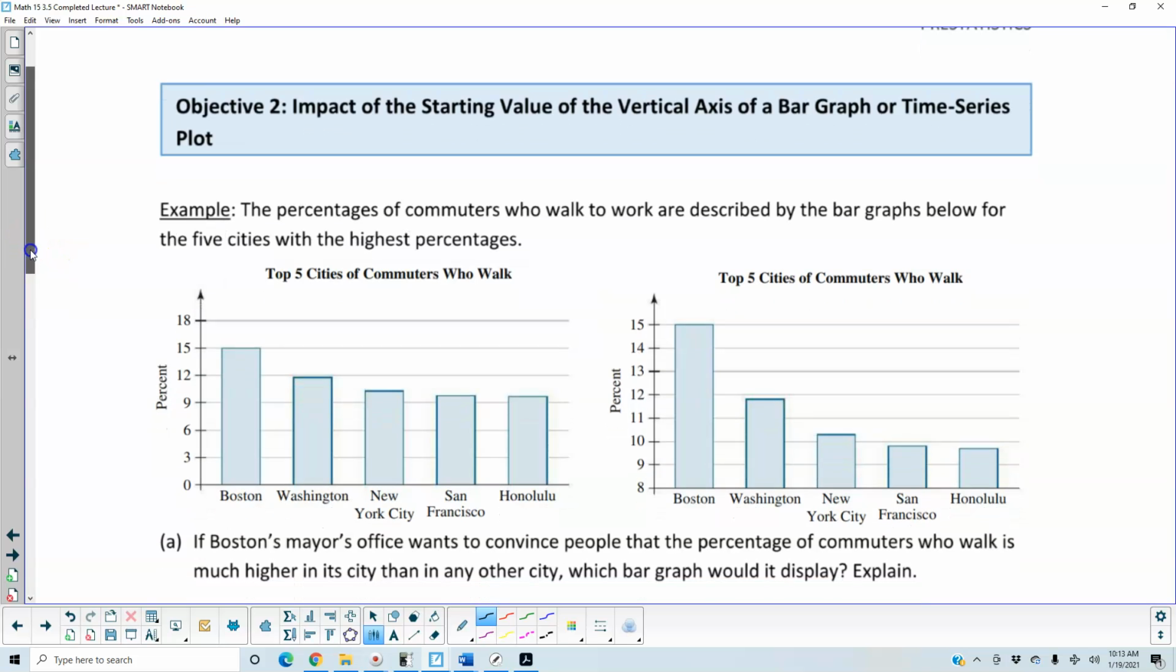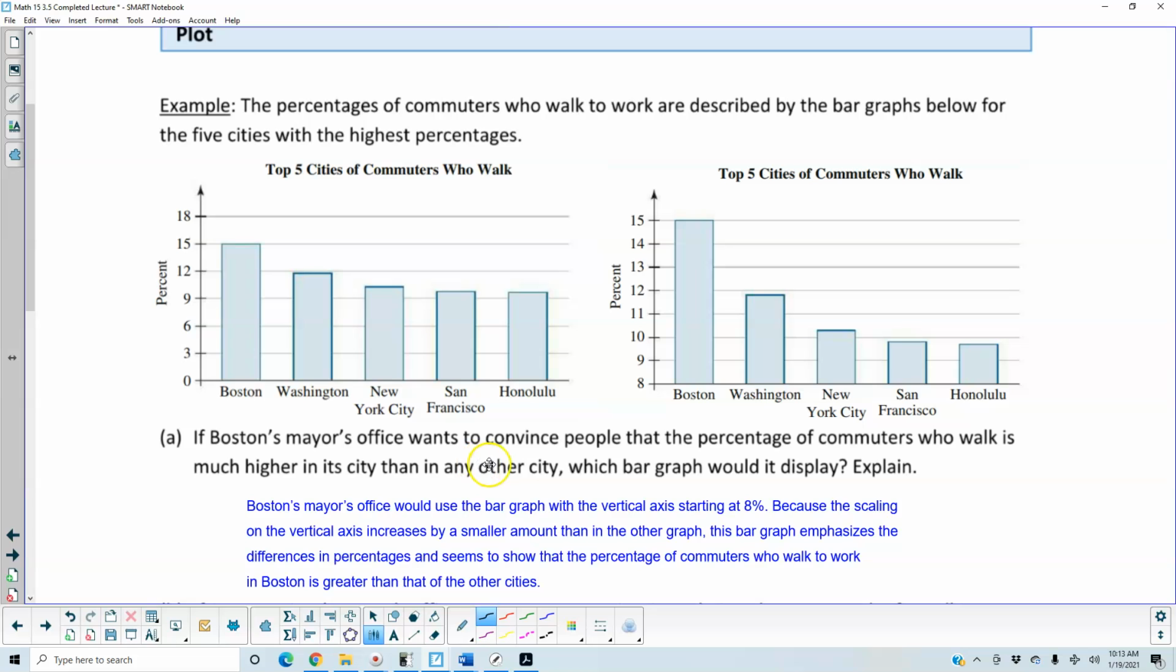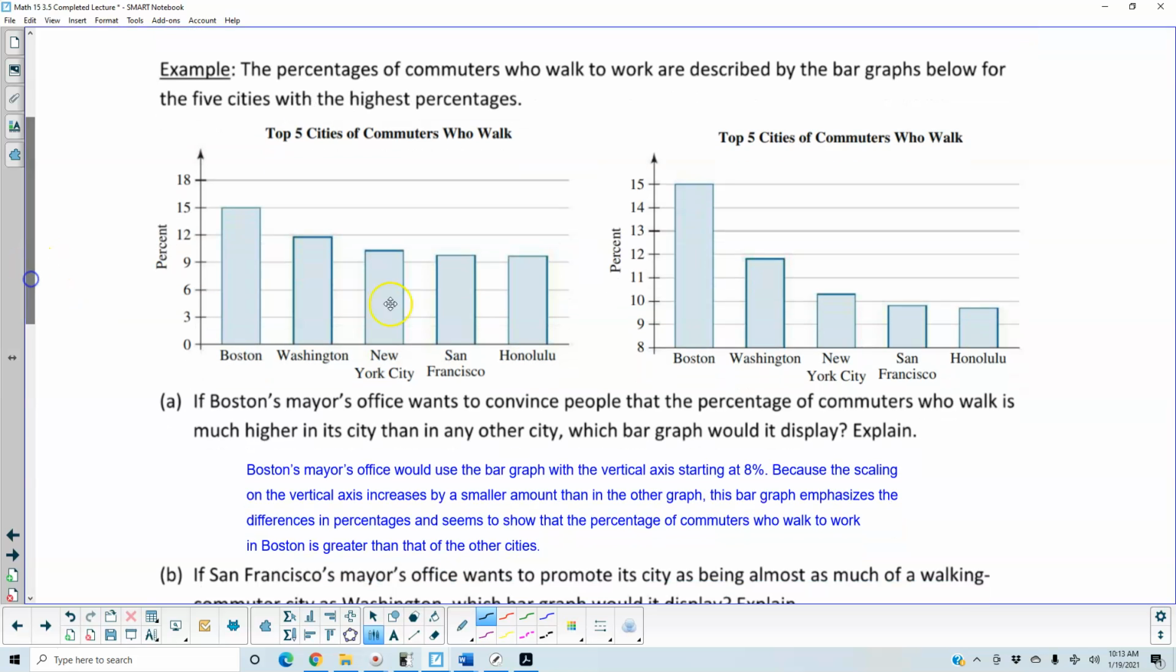So the first question states that if Boston's mayor's office wants to convince people that the percentage of commuters who walk is much higher in its city than in any other city, which bar graph would it display? Boston's mayor's office would use the bar graph with the vertical axis starting at 8%, because the scaling on the vertical axis increases by a smaller amount than any other graph. This bar graph emphasizes the differences in percentages and seems to show that the percentage of commuters who walk to work in Boston is greater than that of the other cities. And again, here you have your increments of 1.